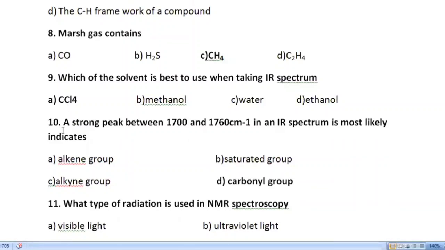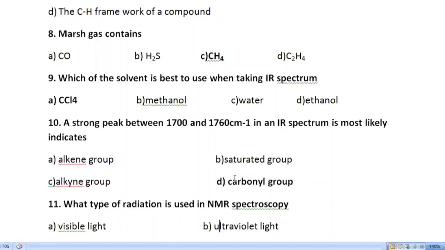The 10th MCQ is: a strong peak between 1700 and 1760 per centimeter in an IR spectrum is most likely to indicate alkene group, alkyne group, saturated group, carbonyl group. The right option is carbonyl. The carbonyl gives a strong peak in the 1700 to 1760 region.